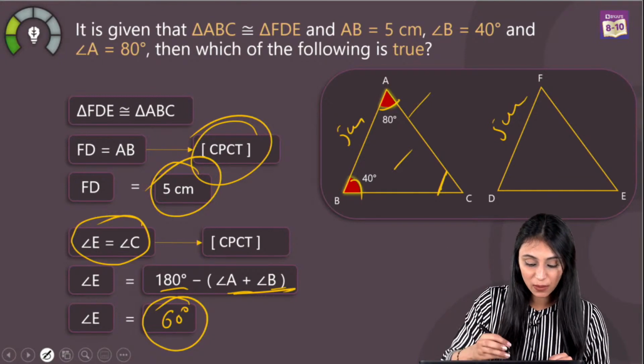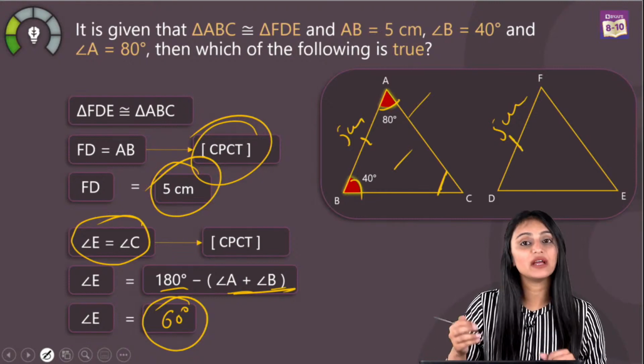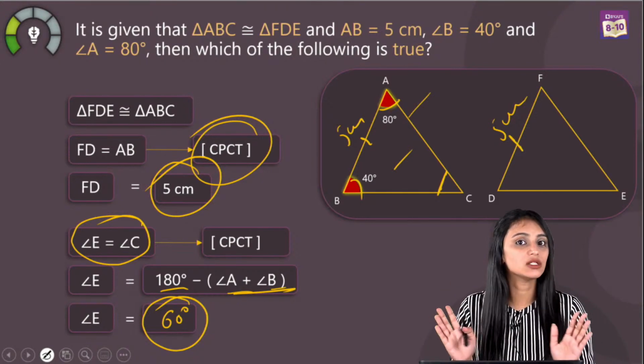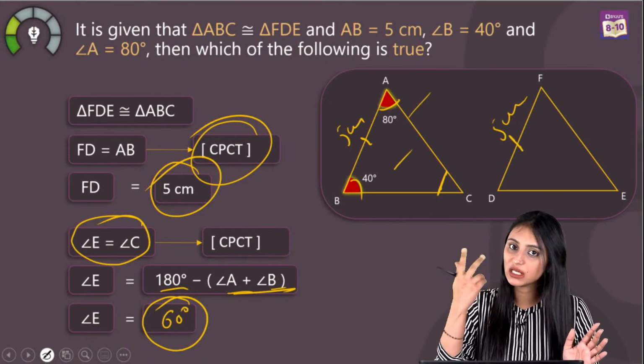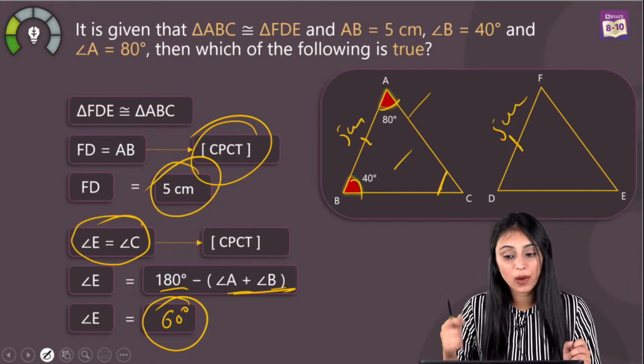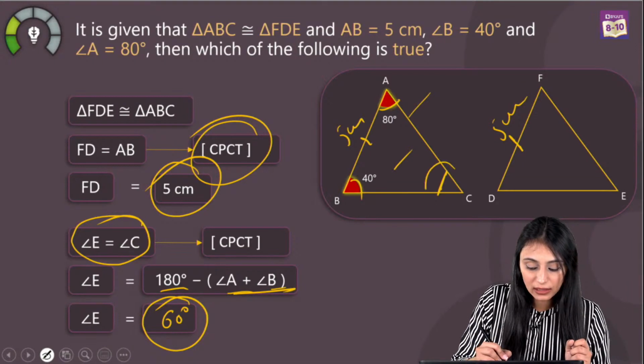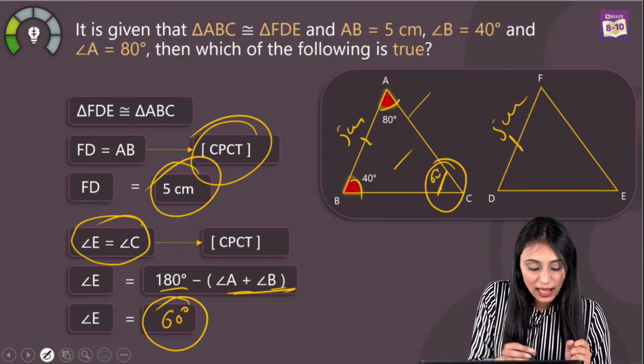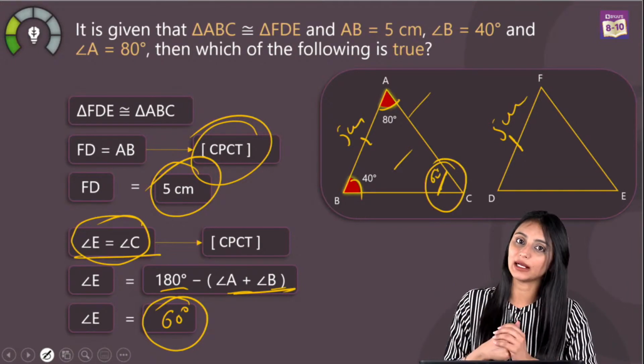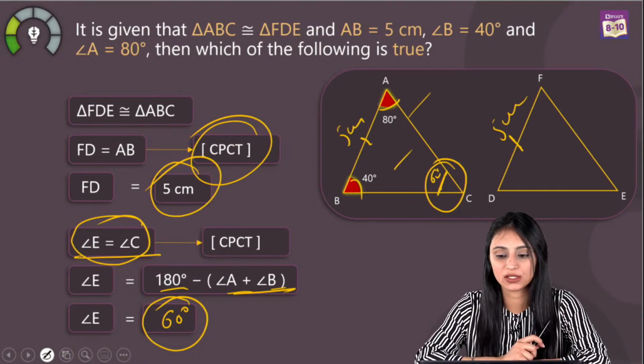With AB, DF is the corresponding side, DE is not the corresponding side. So that means DF is 5 centimeter. As for the angle, according to the angle sum property, angle C is going to be 60 degrees. And angle C and E are corresponding angles of these triangles, that means E should be 60 degrees.